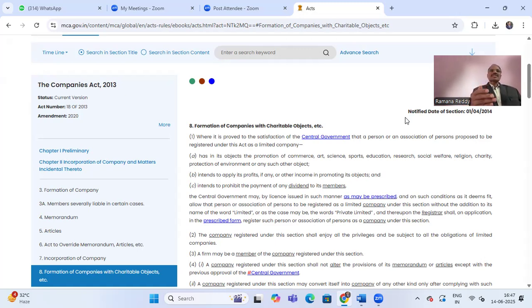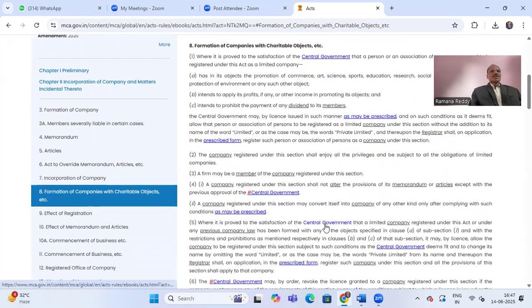Any profits arising out of the objects also again have to be used for the objects of the company only; that also we have discussed. So on making an application by a person or association of persons, the central government will register this company under Section 8, but you cannot find "private limited" or "limited" at the end of the company name, because it is a Section 8 company.